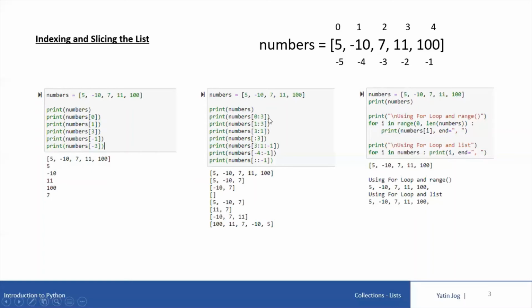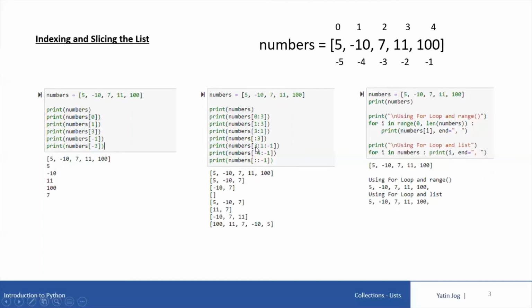It is similar to this. So it will print 5, minus 10 and 7, indexes 0, 1, 2. Now look at this print. Numbers, starting location is 3, ending location is 1. In this case, starting location 3 going back to 1 is not possible because the default direction of a list is forward.